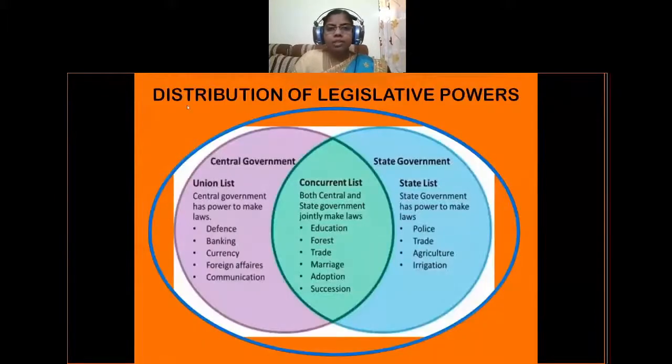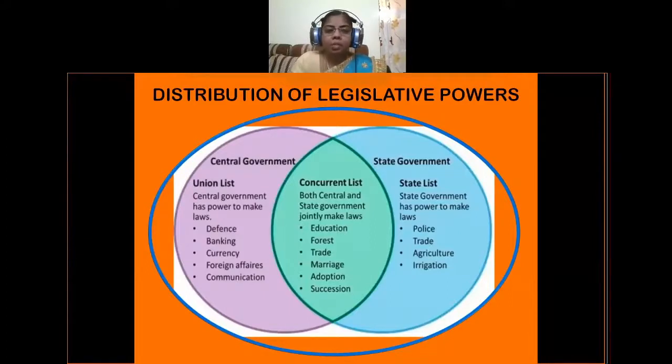So let us see the distribution of legislative powers. In our constitution legislative powers are distributed among the three lists. So one is union list, second one is state list, and the third one is concurrent list. The parliament is having power to make laws in the subjects which are mentioned in union list and also concurrent list. For example, defense, banking, currency, foreign affairs, communication, etc.